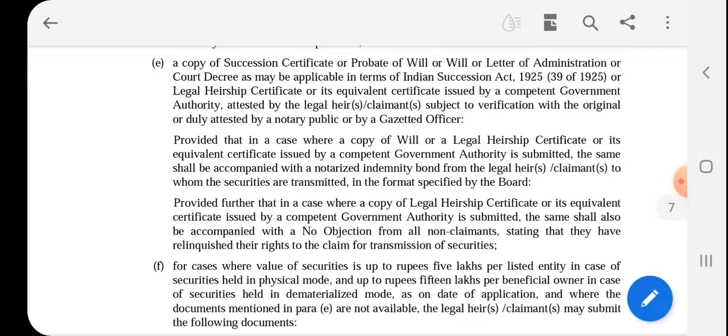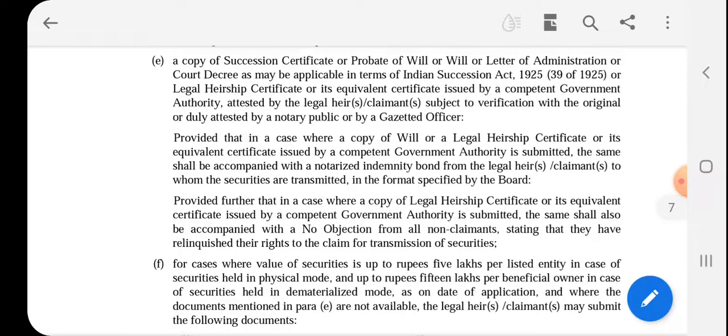This is the condition: a copy of the succession certificate must be supported by a notarized indemnity bond from the legal heirs or claimant. And the second proviso says that where a copy of the legal heirship certificate or equivalent certificate issued by the government is submitted, the same shall also be accompanied with a no objection from all non-claimants, stating that they have relinquished their right to the claim for transmission of the securities.